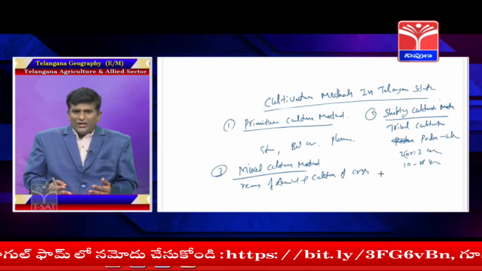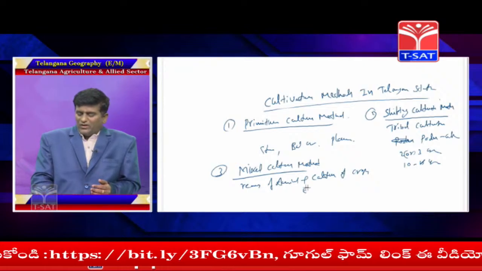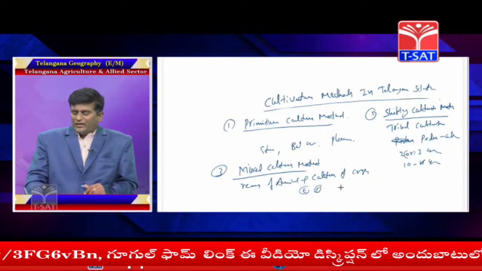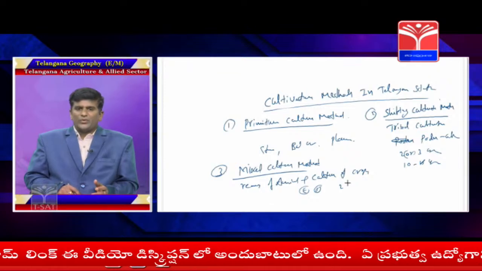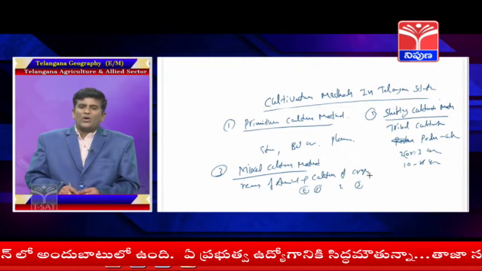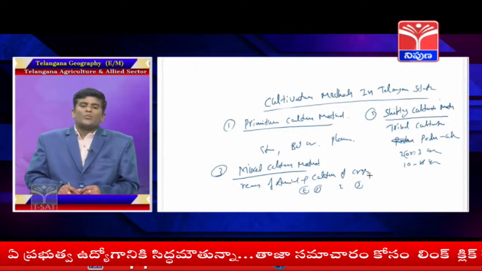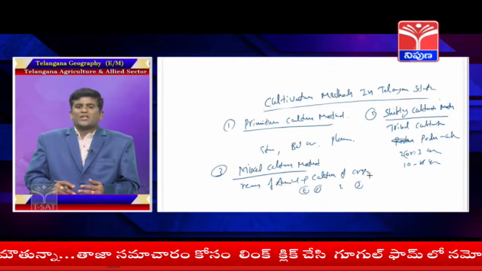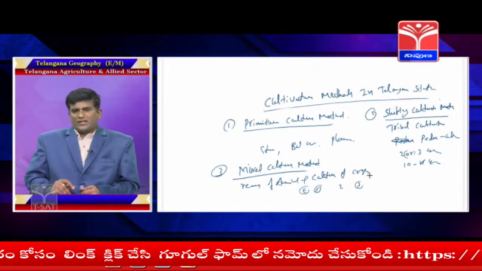For example, take one farmer having 5 acres. In 2 acres he maintains animals like poultry, sheep and goat. In another 3 acres he maintains crops like paddy, wheat, jowar, bajra, etc. This is called the mixed cultivation method. Primitive cultivation, shifting cultivation, mixed cultivation: these are the cultivation methods in Telangana state.